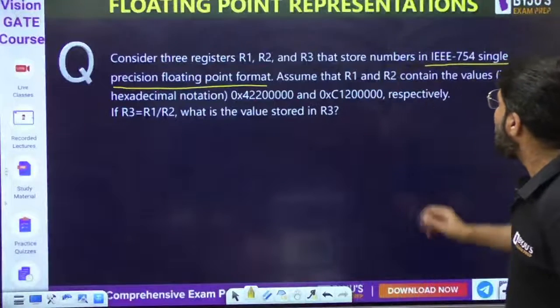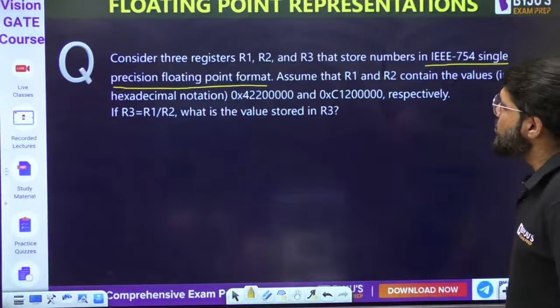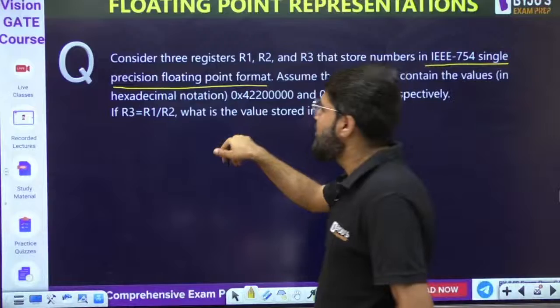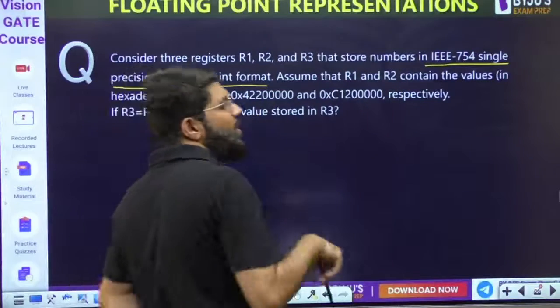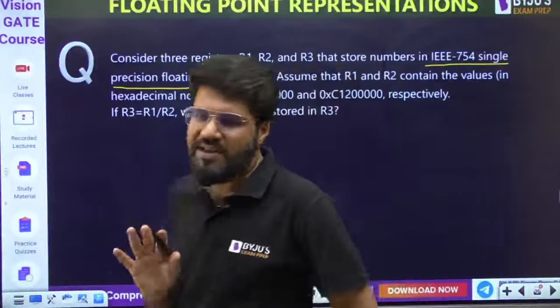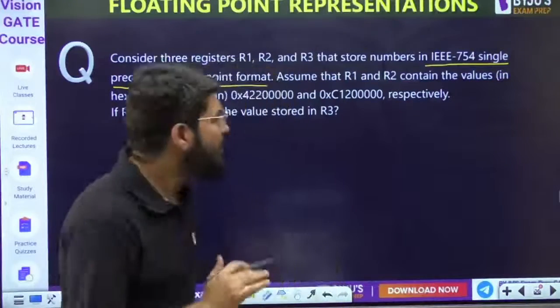Okay. Assume that the R1, R2 contain the values hexadecimal में given हैं, 42200000 and C1200000 respectively. If R3 is R1 by R2, divide करना है. What is the value in R3? Okay, and of course division will be only feasible for you, only practically you can solve it in the decimal. That's the thing that you know easily. So हमें क्या करना है सबसे पहले?